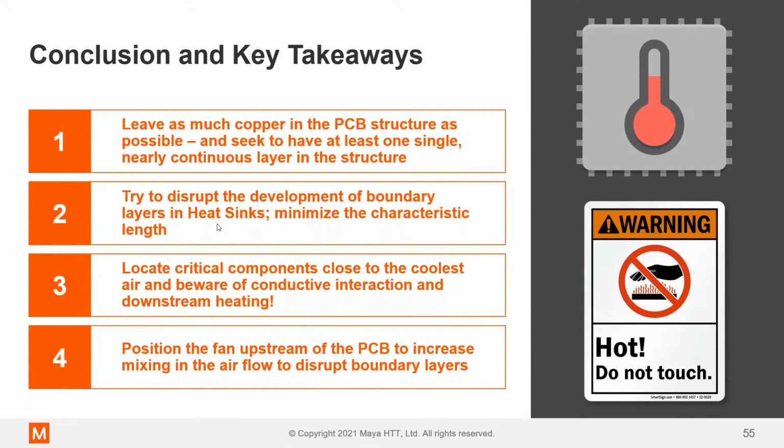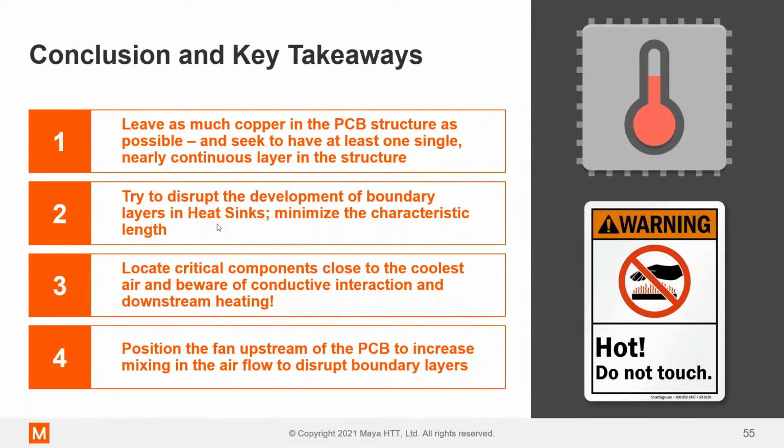Thirdly, locate critical components close to the coolest air and beware of conductive interaction and downstream heating. If you have a row of high power components, they can actually heat each other and create like one giant hotspot. So you might be better off moving them apart or staggering them somehow so you're not getting cross conduction, especially if they're not all uniform power dissipations.